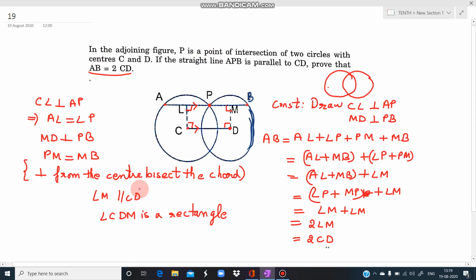So there is no need to give the proof why it is a rectangle. We can only show in the diagram also that this angle is 90, this angle is 90, and write that it is a rectangle. So that's why this LM is equal to CD. Therefore, we have written CD in place of LM here. Hence it is proved.